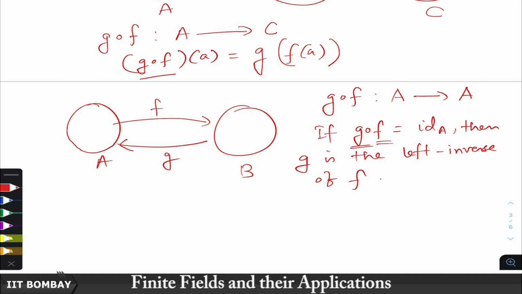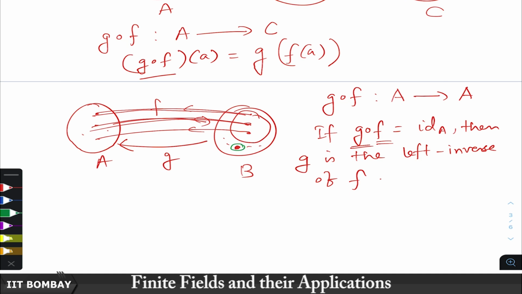Okay. Why? Because it may happen that B is a bigger set than A. I mean that is one example for finite sets, where this is a one-to-one map, F takes every element to a unique element here, distinct elements, and then G takes them back to those same elements, but outside the image there is no guarantee. Outside the image, this element may be taken to an element here, which is also the image of this map.